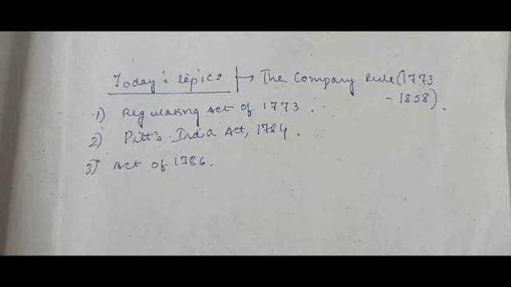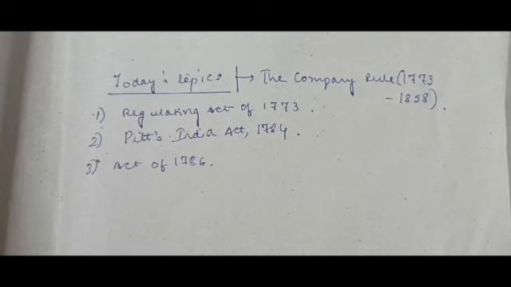Also, he demanded that he would be the commander-in-chief. The Act of 1786 granted him these provisions. This act was enacted, and Lord Cornwallis was granted both of his demands.